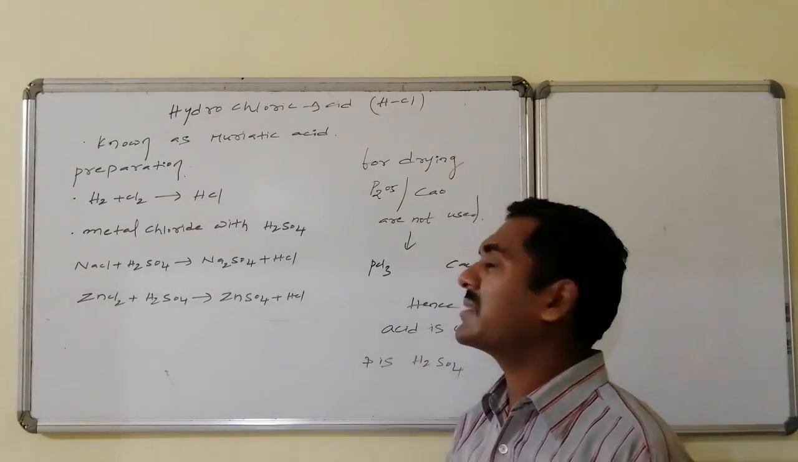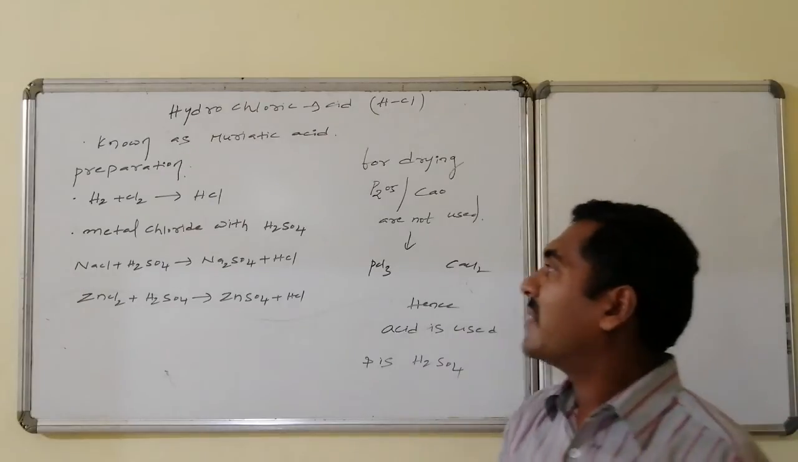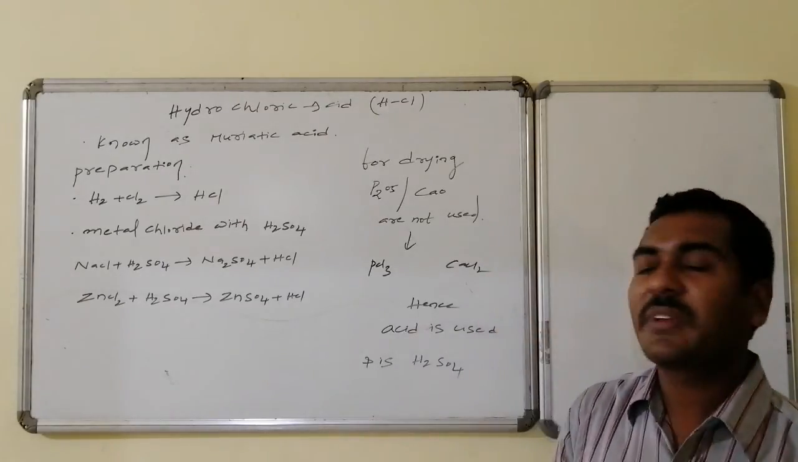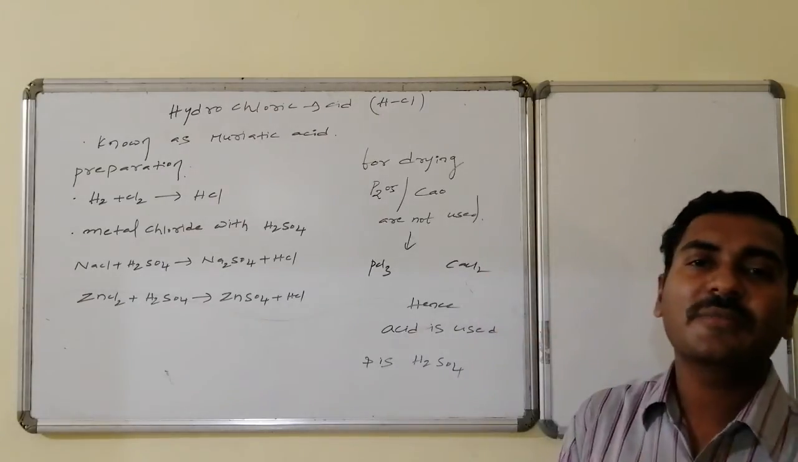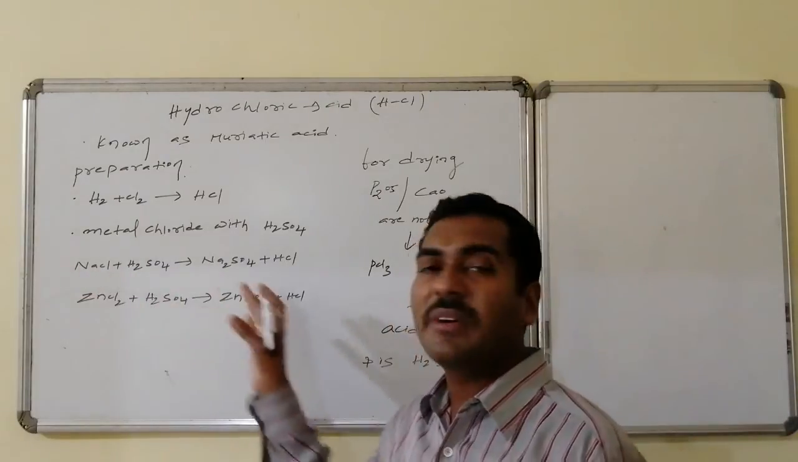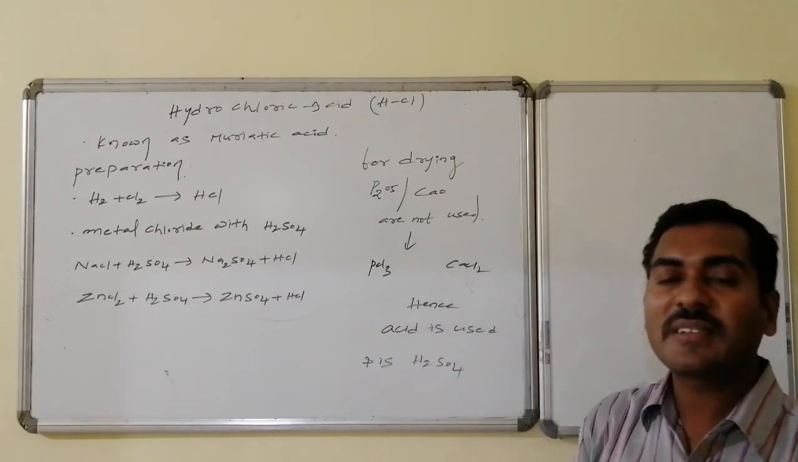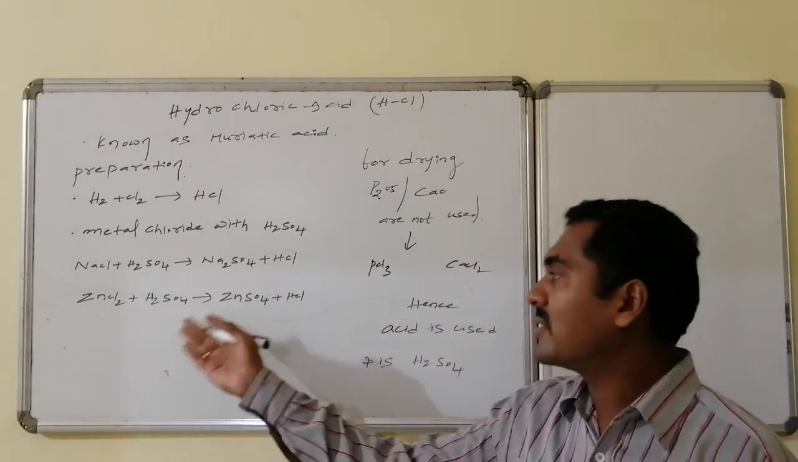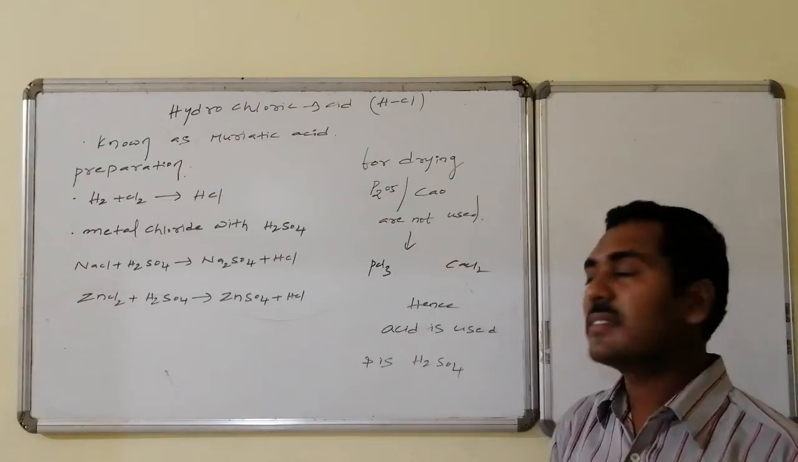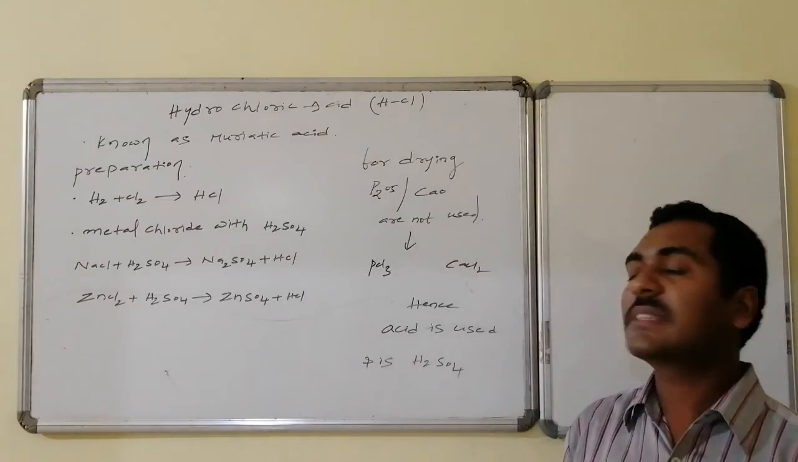Generally, it is possible in the presence of what? Sunlight. Whereas metal chlorides also react with sulfuric acid. Sodium chloride reacts with sulfuric acid. This is a double displacement reaction, a non-redox reaction, that leads to the formation of metal sulfate followed by HCl. Zinc chloride also on reaction with sulfuric acid leads to the formation of zinc sulfate followed by what?